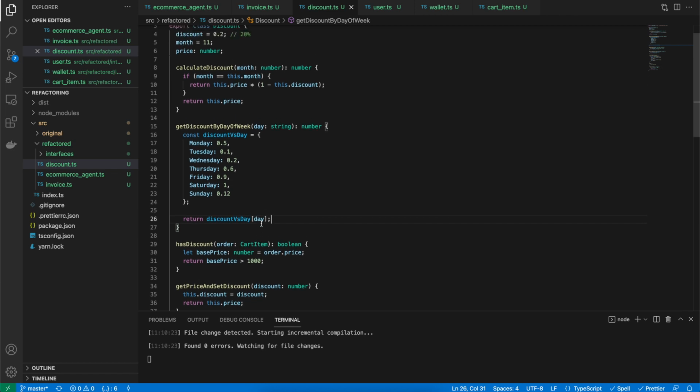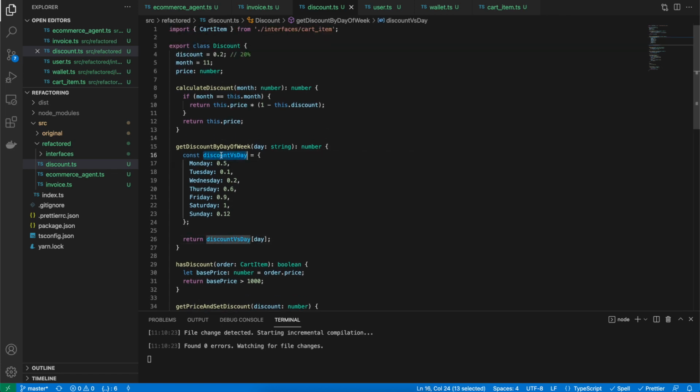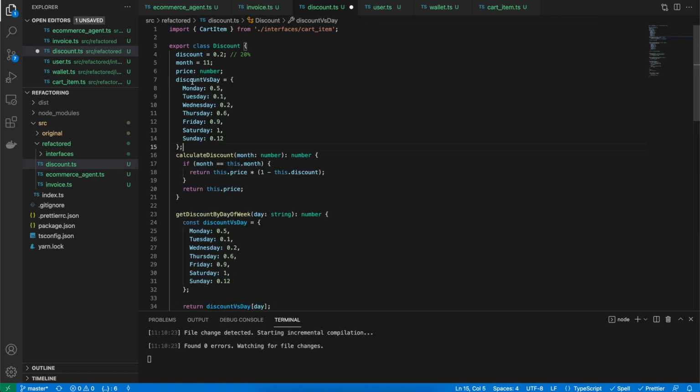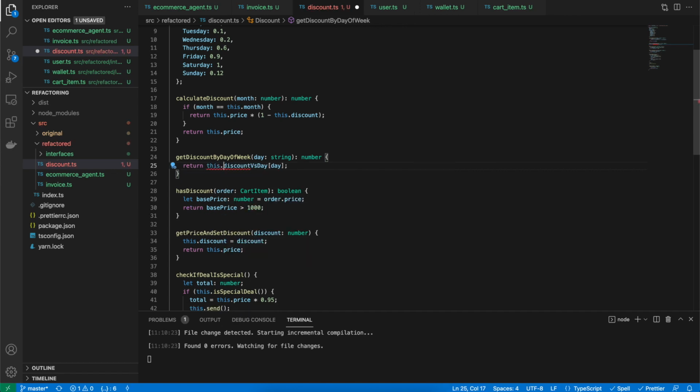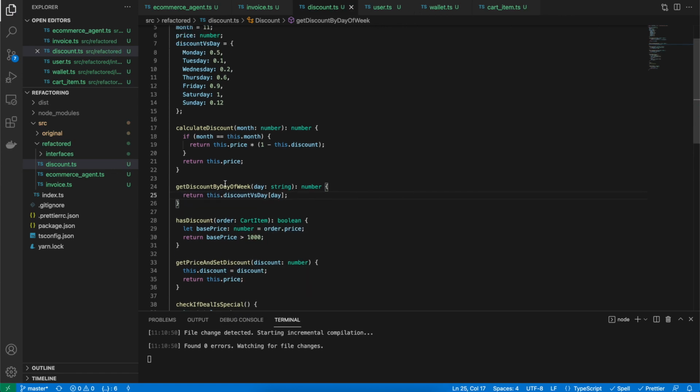So again, rather than keeping it here, if I want to use it somewhere else in any other method, I can take it out. I can put this value over here and just return this dot discount versus day. This looks much cleaner compared to what we had earlier. Amazing. So what we did is we used hashes, as it made sense to use it here, and cleaned up if and else.